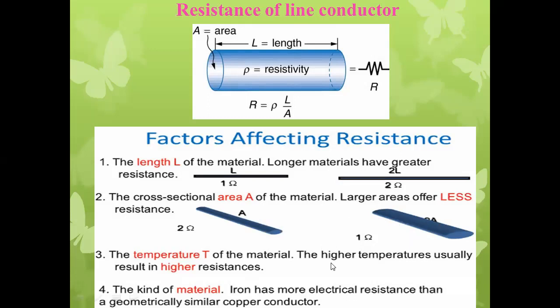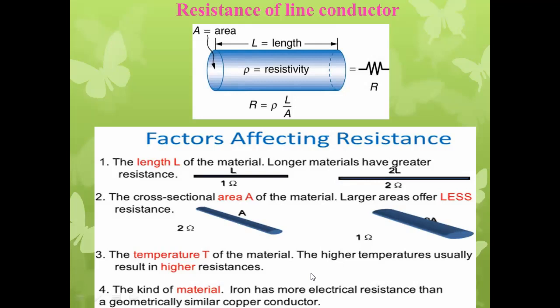Okay, I hope this is understandable to you. The temperature T of the material: a higher temperature usually results in higher resistance. Which means that as the temperature increases, resistance should increase. As we know, I think you have studied the resistance temperature coefficient, alpha. The resistance temperature coefficient, or RTC, depends entirely on the temperature of the conducting material. Whenever the temperature increases, resistance increases.